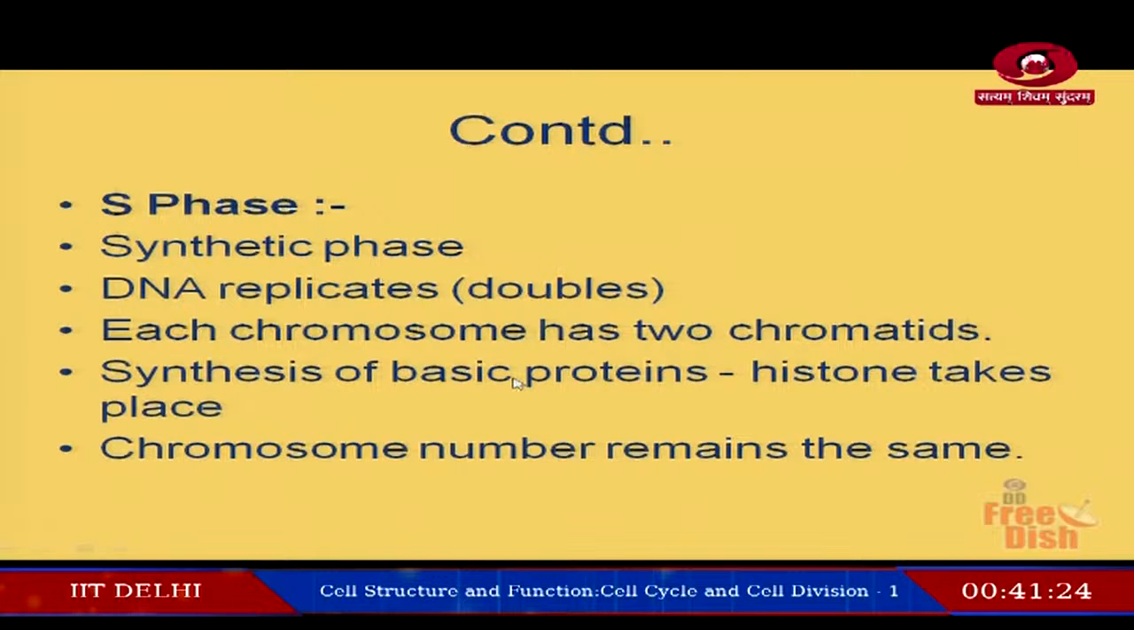Then in addition, there is a need for some of the other basic proteins, for example histone. So, synthesis of those basic proteins, mainly histone, will also take place during this synthetic stage, S phase. Chromosome number remains the same, even though the chromosome gets doubled and each chromosome has 2 chromatids, the number of the chromosome remains the same.